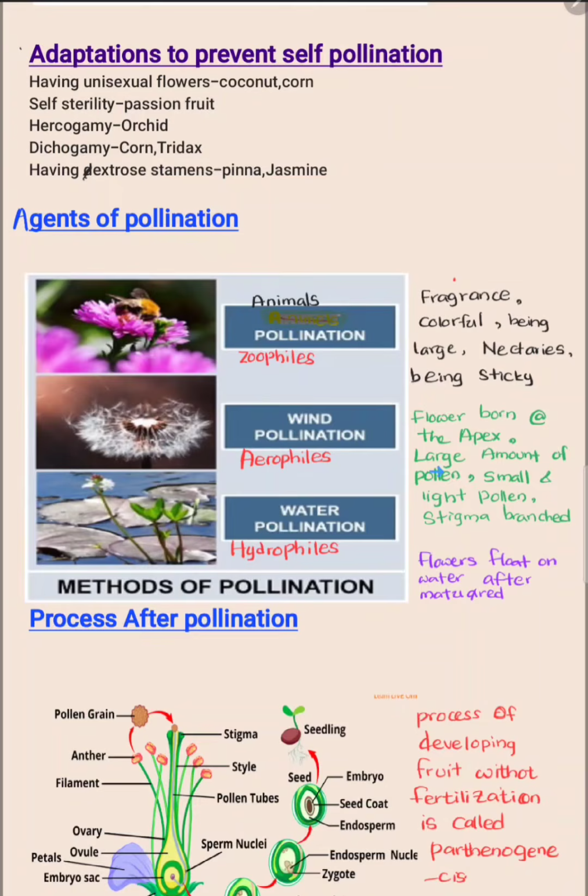And the hydrophilous flowers have some adaptations. When these flowers are matured, they are detached from the plant and they can float on the water to reach the gynoecium flower or androecium flower.